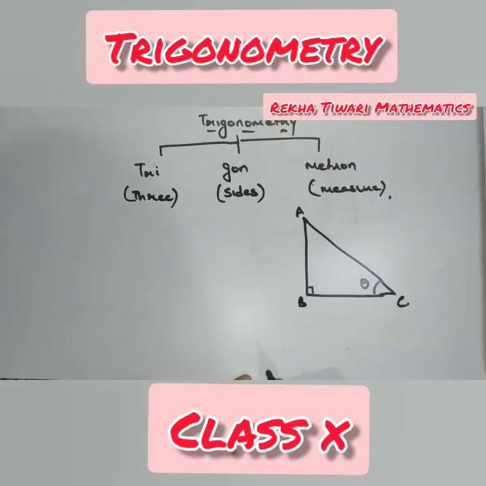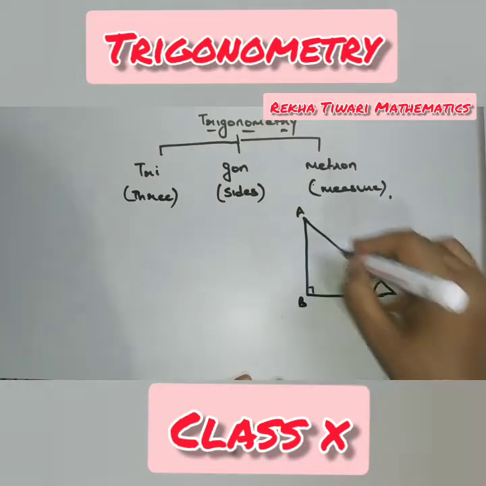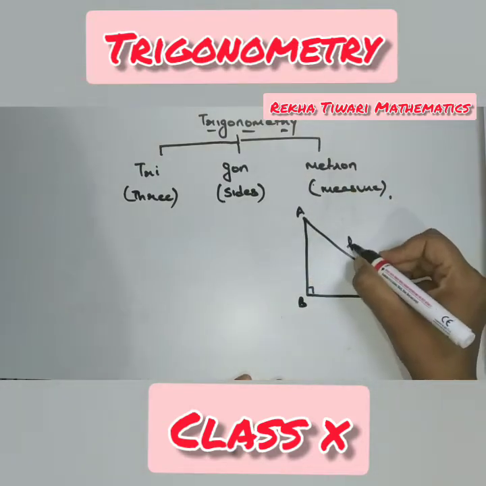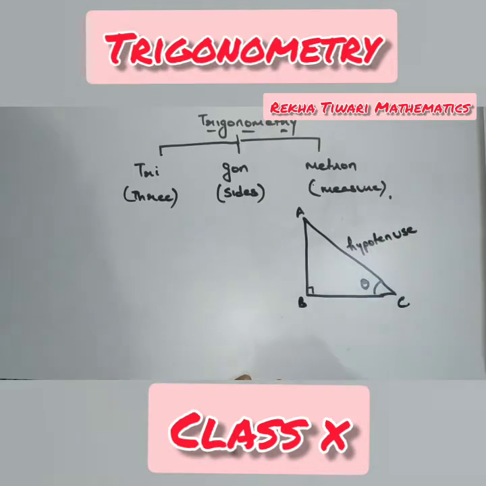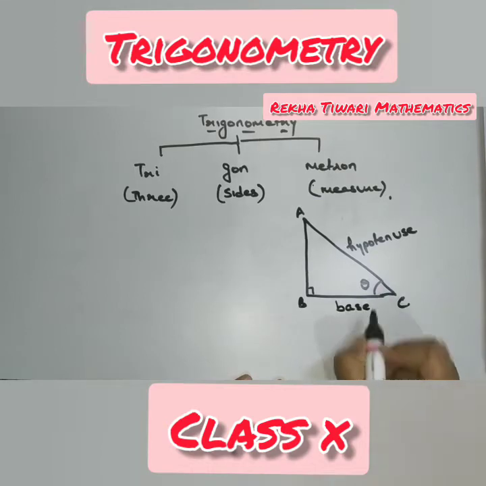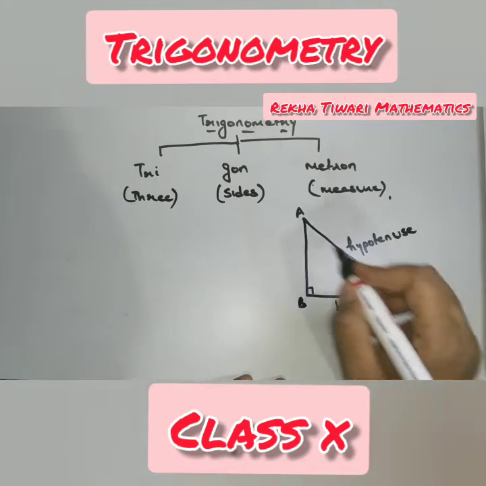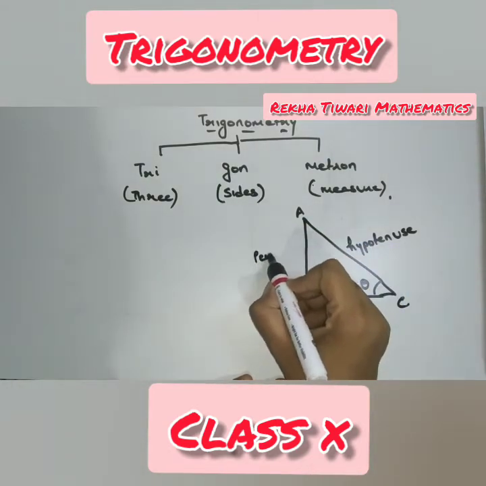This is the longest side of the triangle, known as the hypotenuse. The side adjacent to theta is called the base. And the third side, which is opposite to theta, is called the perpendicular.